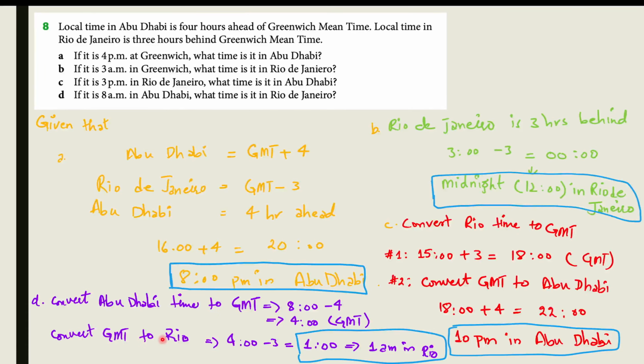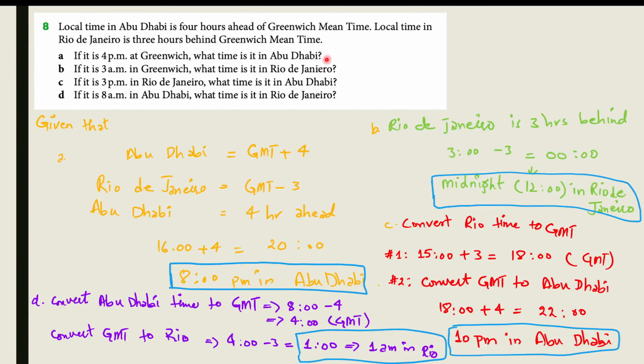Now we convert GMT to Rio de Janeiro. So 4 of GMT minus 3, because Rio de Janeiro is 3 hours behind Greenwich Mean Time. From Greenwich Mean Time minus 3 hours, we would have 1. So it means that it would be 1 a.m. in Rio de Janeiro when we have 8 a.m. in Abu Dhabi. I hope the question is clear, and so are the different parts of the question and its solution, and how we convert from one time to another.